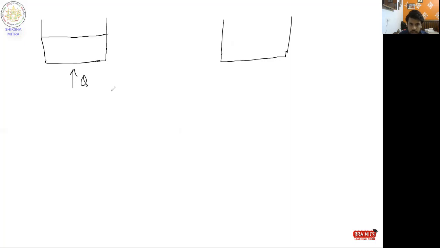Now from the diagram, if I want to explain what is Q and what is U. Students usually confuse Q and U. So what is the basic difference between Q and U? Suppose this is a liquid and Q is applied, you can say heat is applied. So what will be the change?